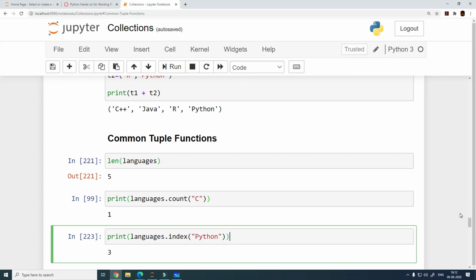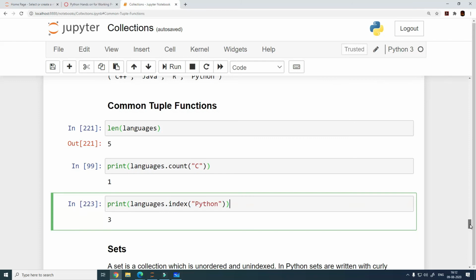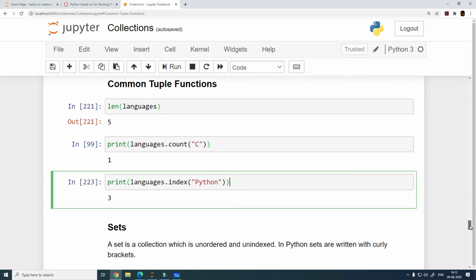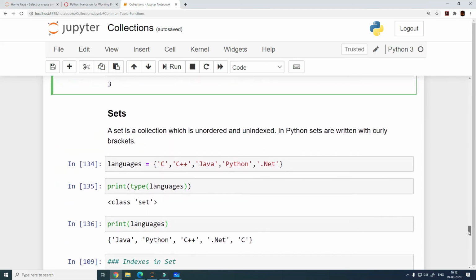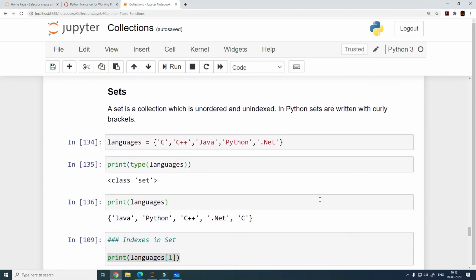It is not used that much, and there are small differences compared to a list, which we have already seen. A list is mutable, changeable, but a tuple is not mutable, it is not changeable. So some of the functions are not supported. With tuple, mutability is not allowed, and that is the reason a few functions are not supported.